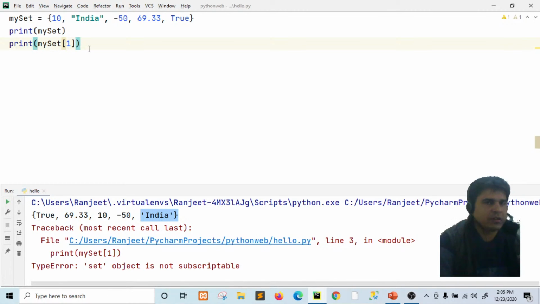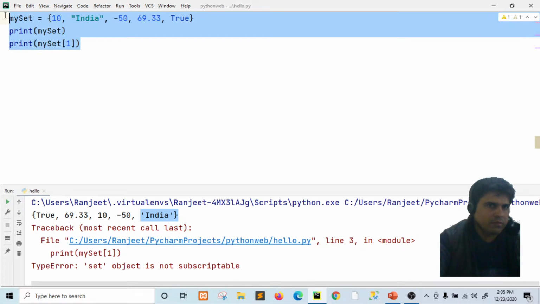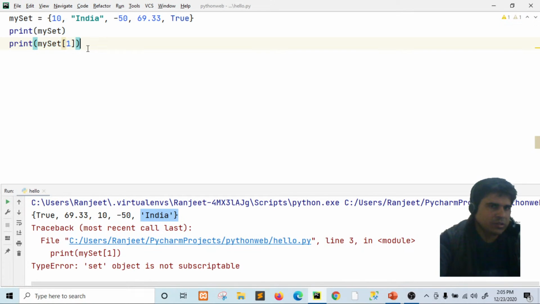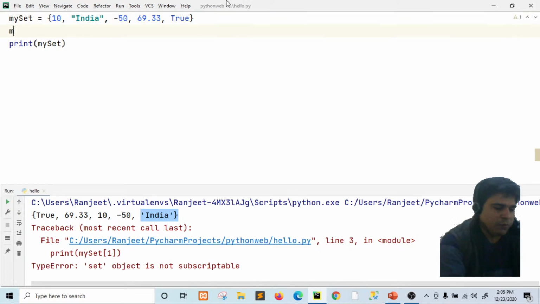But here we want to access index 1, that's why we say sets are unindexed, unordered, insertion order is not preserved. So from this we can say why using index we cannot access the elements of the sets. By this program we can say we cannot access the elements of the sets.